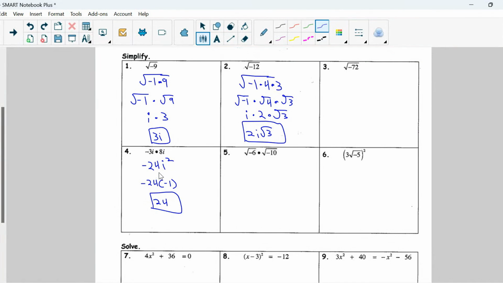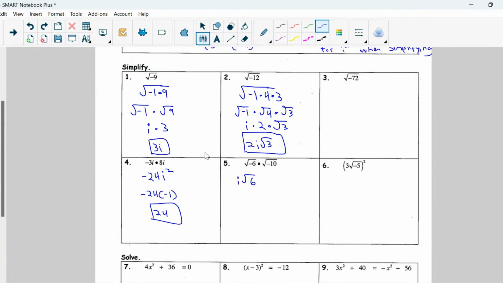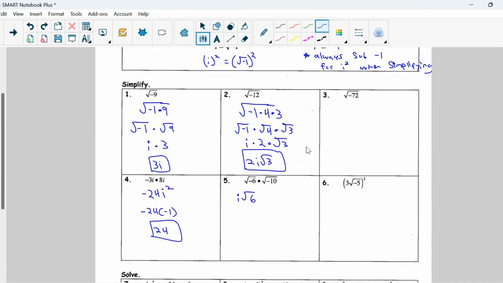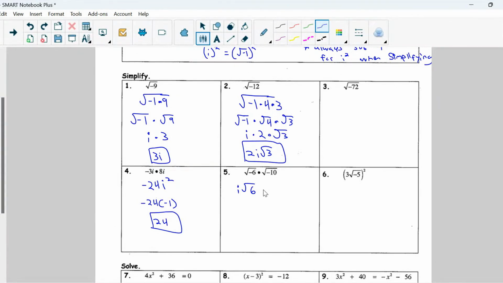Okay? In an example like number 5, first, order of operations. Take care of both of your radicals separately. So before multiplying them together, we can simplify the square root of negative 6 as i times the square root of 6. Okay, I simplify it this way because, like we said above, the square root of negative 1 is i. So in order to undo your negative under your radical, just multiply it by i. Same goes with our negative 10 here. We have i square root of 10. At this point, multiply your coefficients and multiply your radicals.